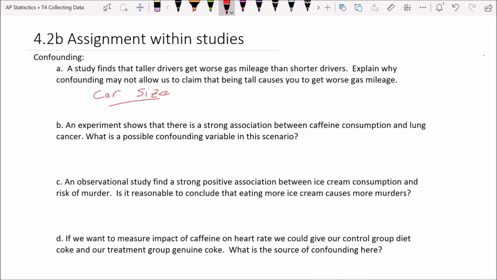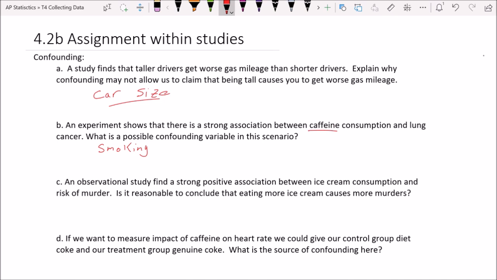What about B? An experiment shows there's a strong association between caffeine consumption and lung cancer. What is a possible confounding variable in the scenario? Well, a clear one is smoking. And if that doesn't make sense, we might think about it in reverse. So, for example, consider a person who doesn't drink any caffeine at all. They just report, I don't have any caffeine at all. Now, there's a variety of reasons for that, but one thing we might think about is people who reject caffeine outright probably reject smoking outright too.